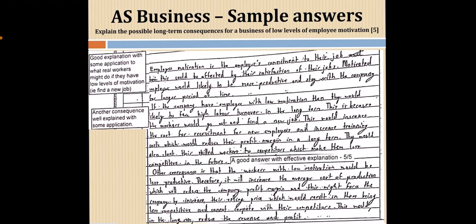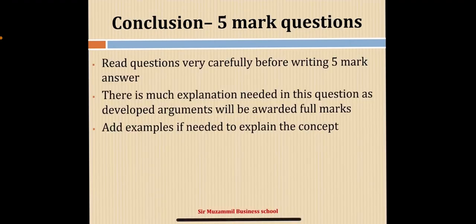Same, this is another sample answer where the candidate has been awarded 5 out of 5 marks. You can read this also in detail by pausing your screen. So, in short, read questions very carefully before writing a 5 mark answer. Much explanation is needed in this section, as developed arguments will be awarded full marks. Add examples if needed to explain the concept.